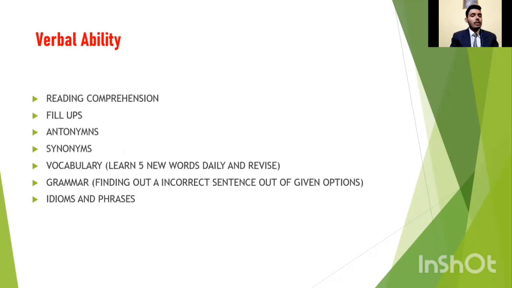Verbal ability. The major topics that are included in verbal ability are as follows: reading comprehension, fillers, antonyms and synonyms. These are very important and form an integral part of the syllabus. Vocabulary: I would suggest you learn at least 5 or 6 words daily from Word Power Made Easy. I guess it would be sufficient enough.